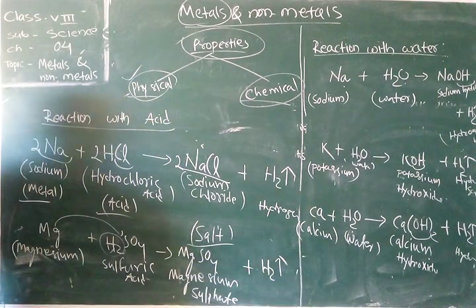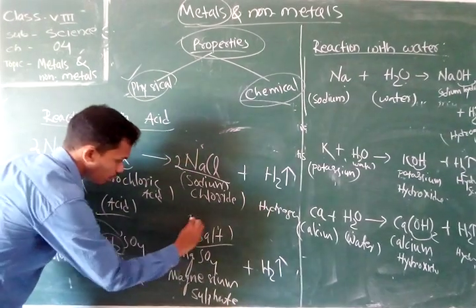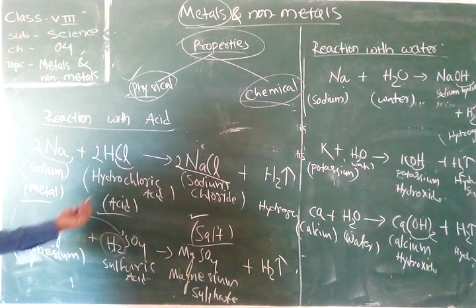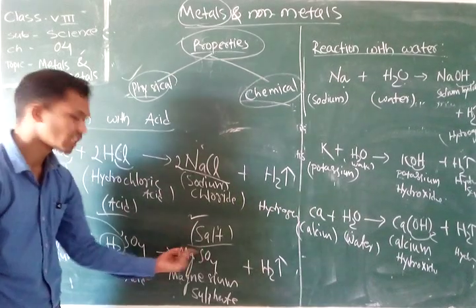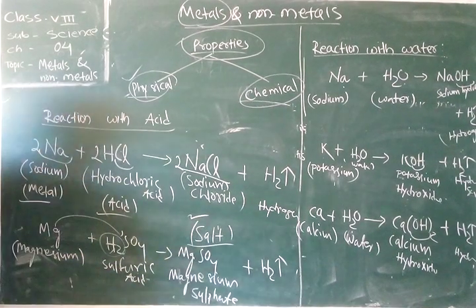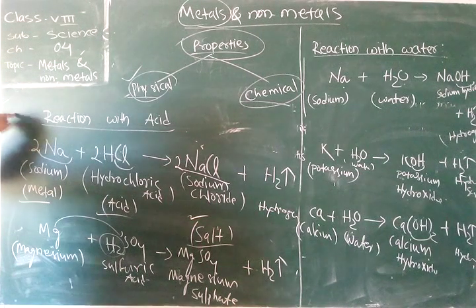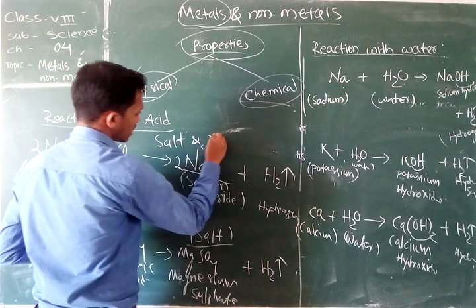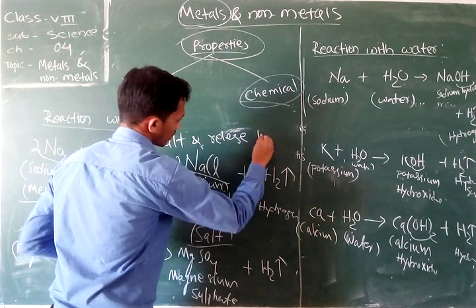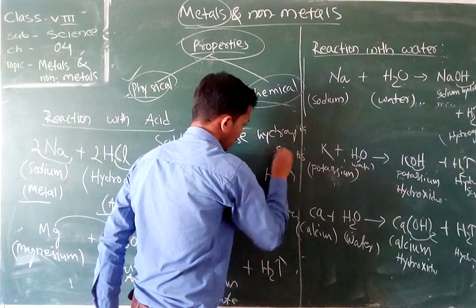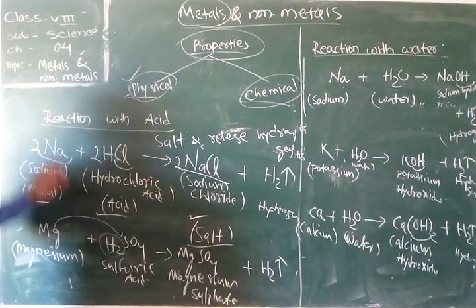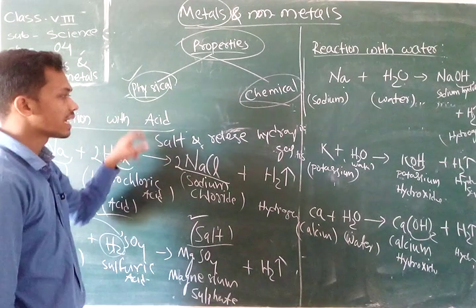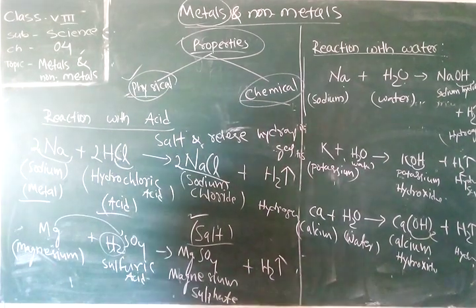So here also, magnesium sulfate is one type of salt. Magnesium is the metal, sulfuric acid is the acid, and MgSO4 is a salt. So from these two equations we conclude that whenever a metal reacts with acid, it produces salt and releases hydrogen. So the reaction of metal with acid results in the formation of salt and release of hydrogen gas.